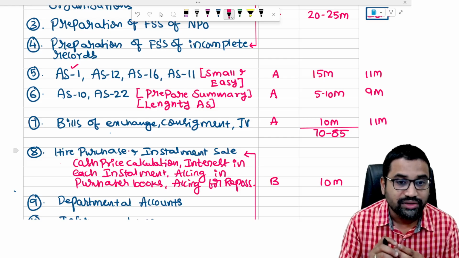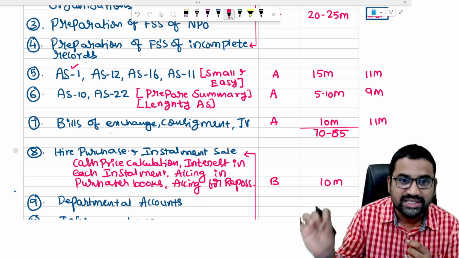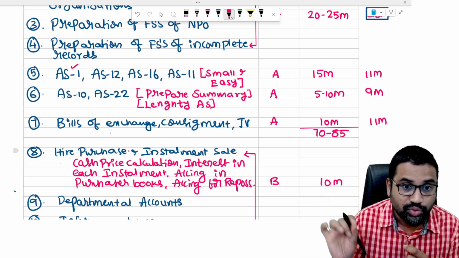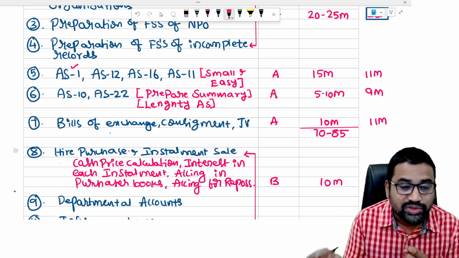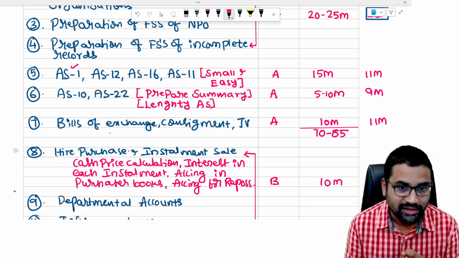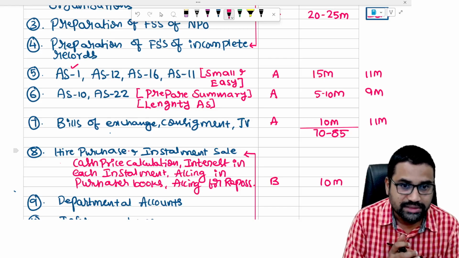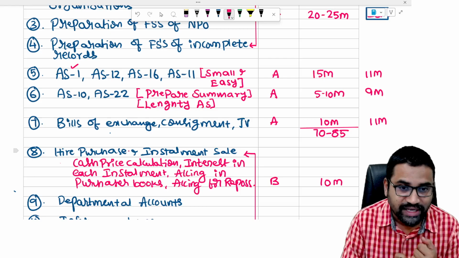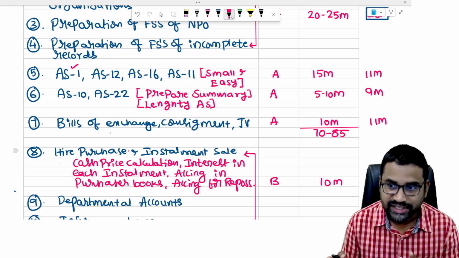They have asked what are the fundamental accounting principles, or what are the fundamental accounting conventions or fundamental accounting assumptions, what are the considerations for selecting an accounting policy. Like that, small questions they will ask. Even if you write headings perfectly, or approximately, they will give you good marks. So AS1, first priority, complete it. Very small standard, it won't take much time.